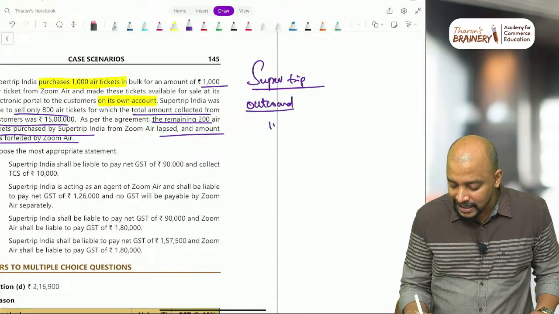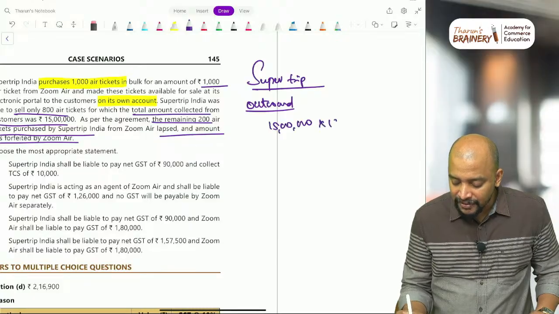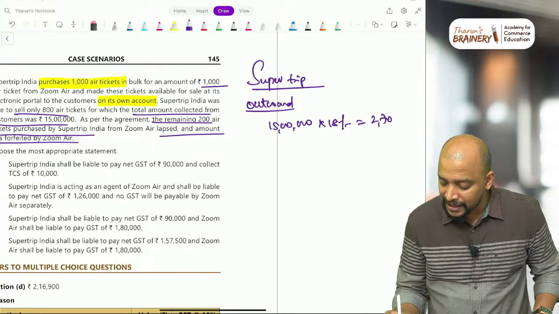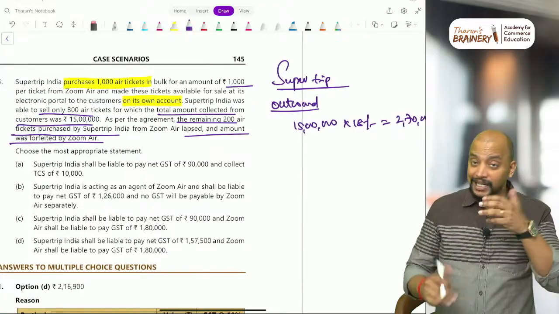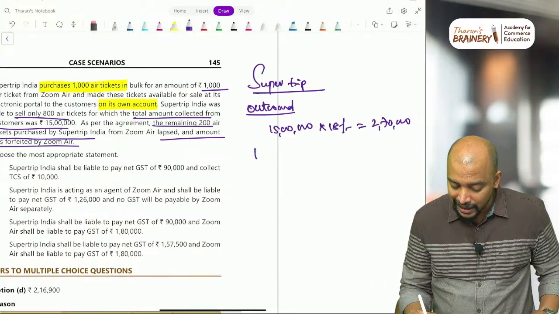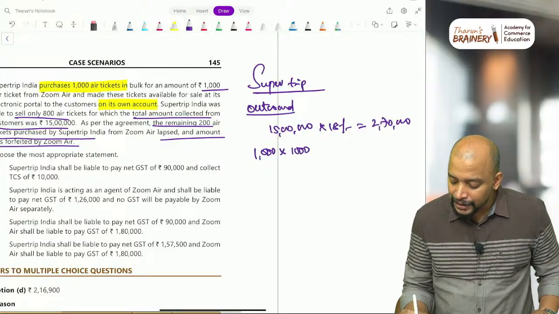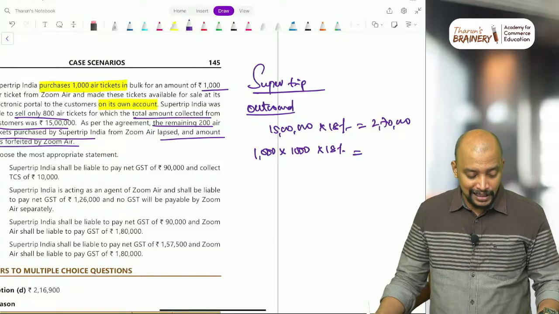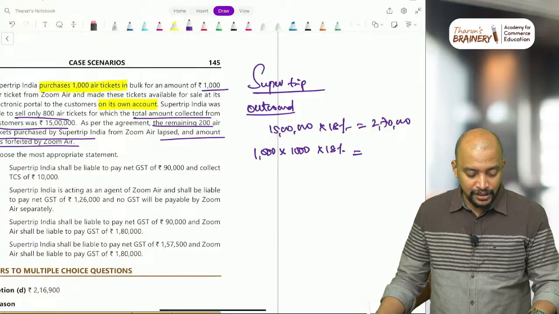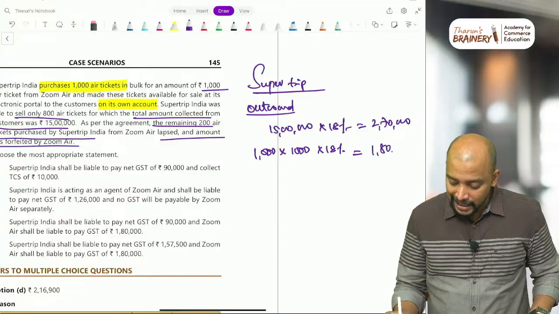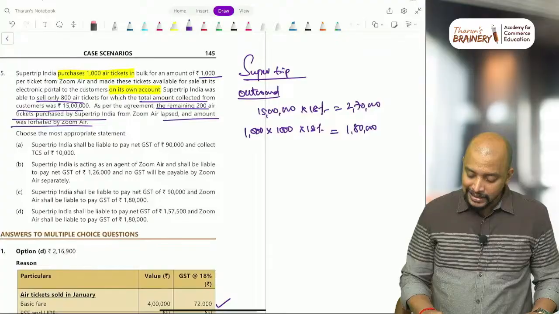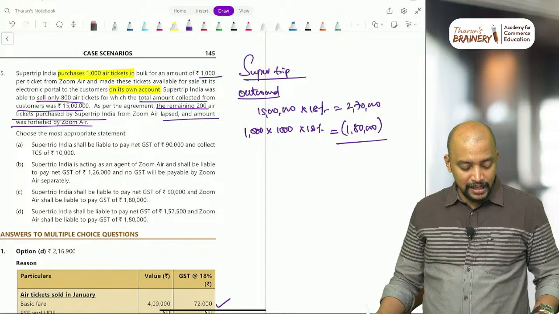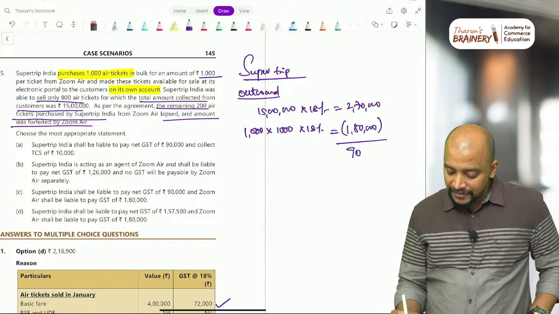For those 800 tickets, 15 lakhs is what they are generating. 15 lakhs into 18% will be their liability of 2,70,000. But for inward supply, they have to pay for all the tickets. So 1,000 tickets, each ticket 1,000, into 18% will be 1,80,000 as their inward supply. Then 2,70,000 minus 1,80,000, 90,000 will be their liability.